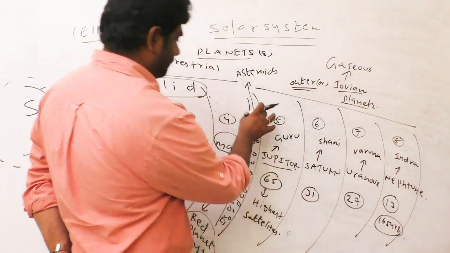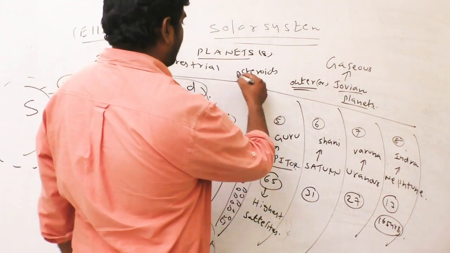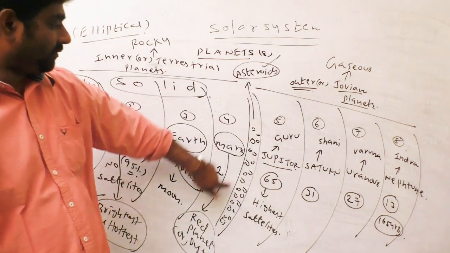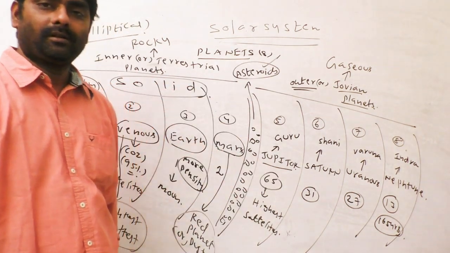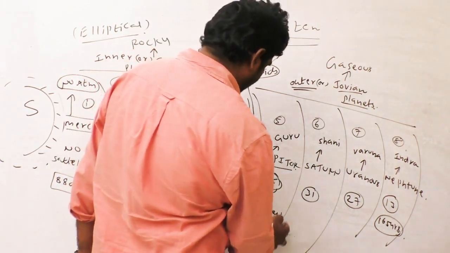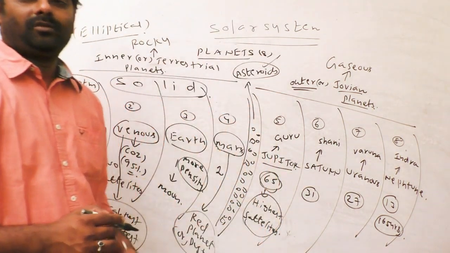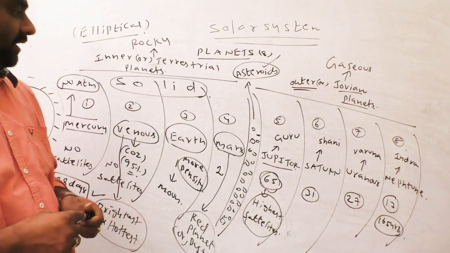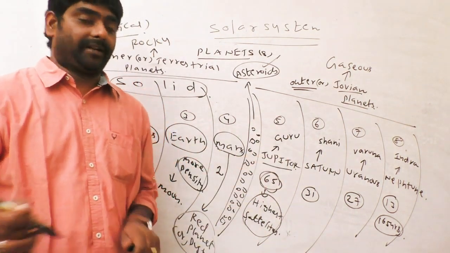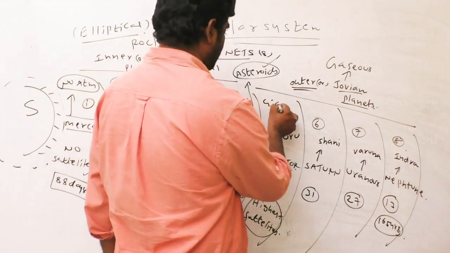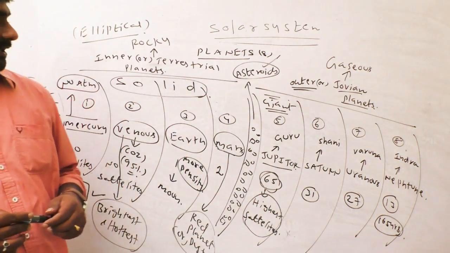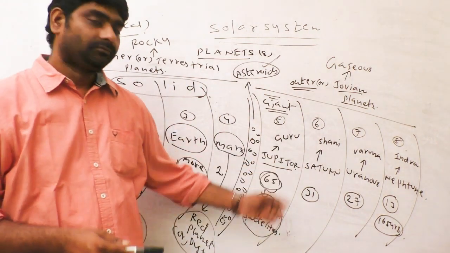Now look at Mars and Jupiter. In between both, asteroids are revolving. This is very important from the exam point of view. Jupiter has 65, the highest number of satellites. Also Guru Graha, the giant planet, Jupiter.